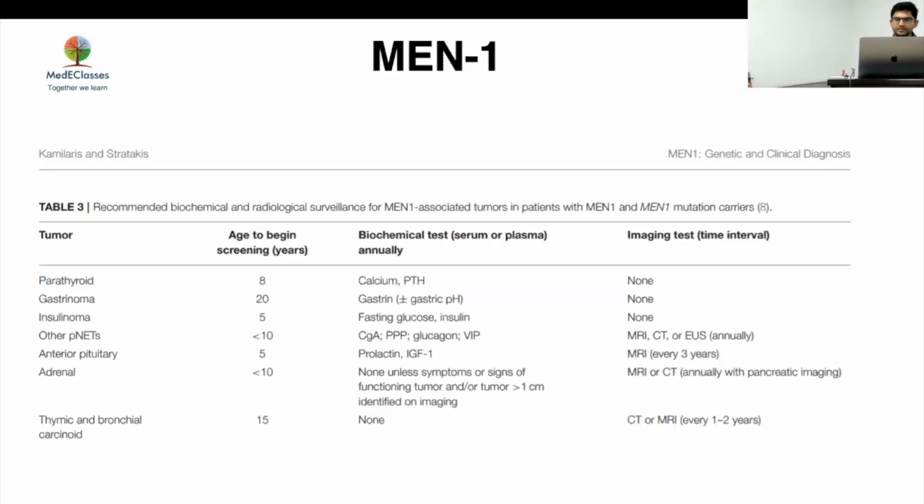So in a MEN1 case, how do we see it? If there is one of the major criteria, such as hyperparathyroidism, pancreatic tumor, or any of the other major criteria with family history, then we go for genetic testing. And if you detect MEN1 as early as 8 years of age, you have to look for parathyroid problems, and the various ages of screening are given here in this table.